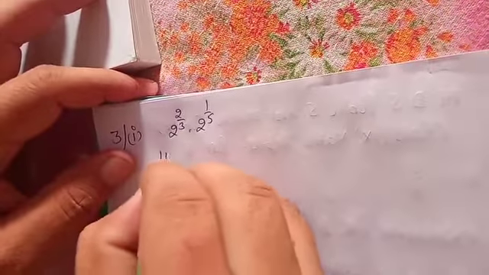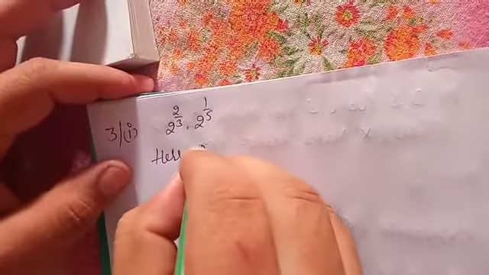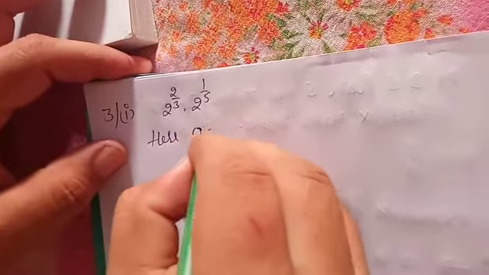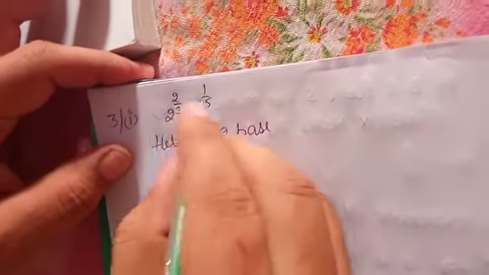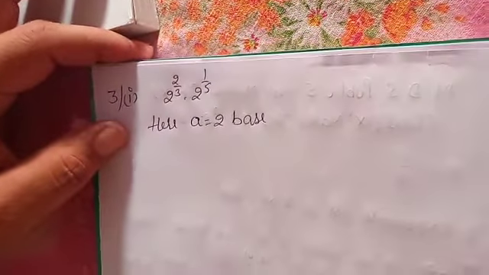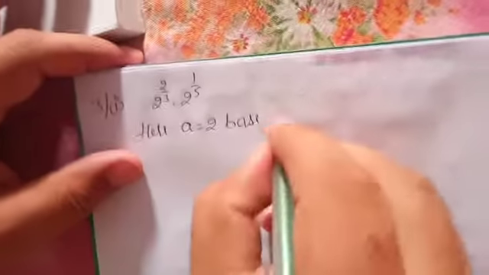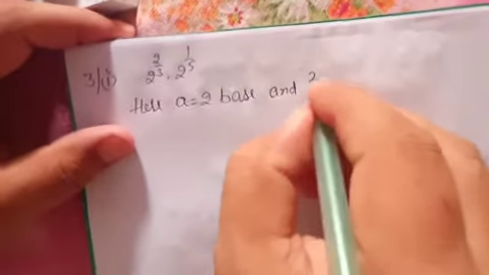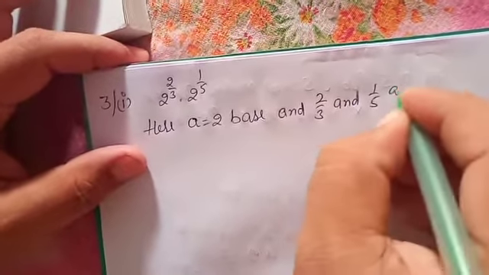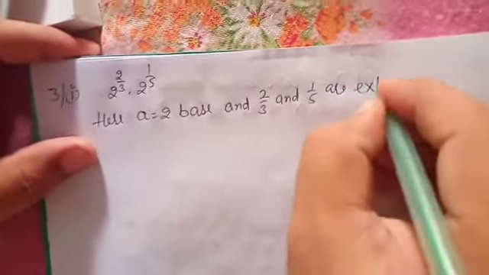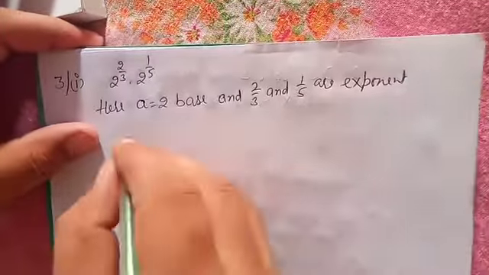Look here: a equals 2 is the base, and 2 by 3 and 1 by 5 are the exponents.